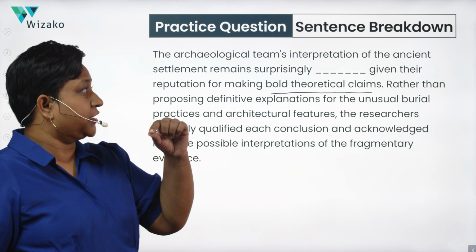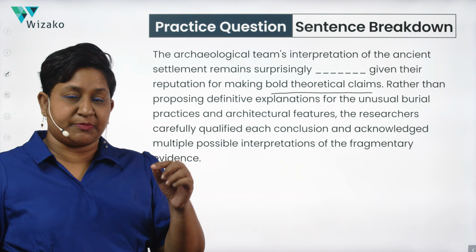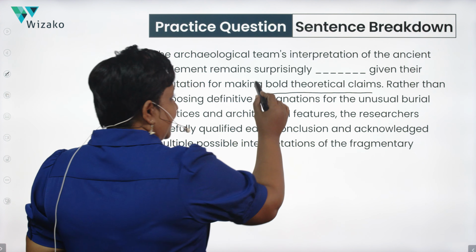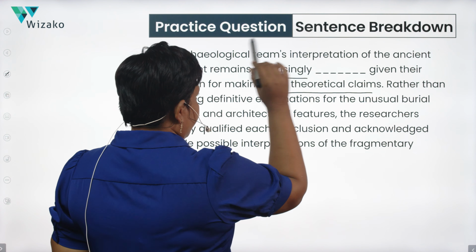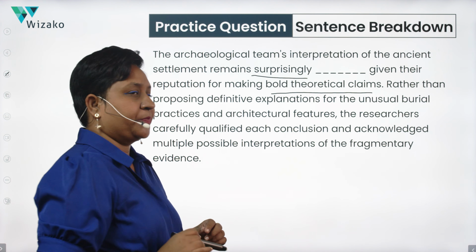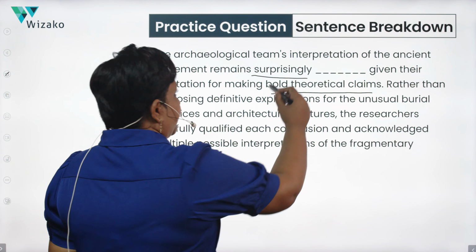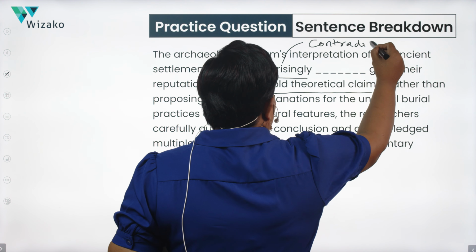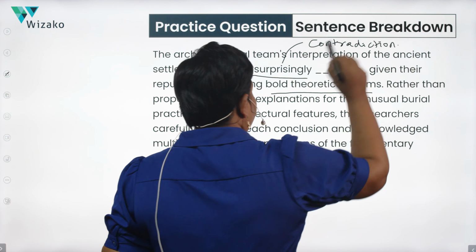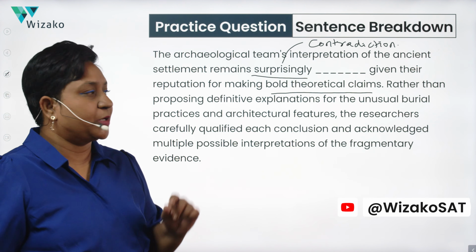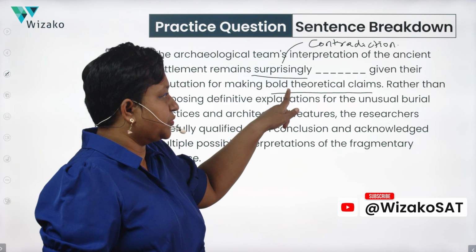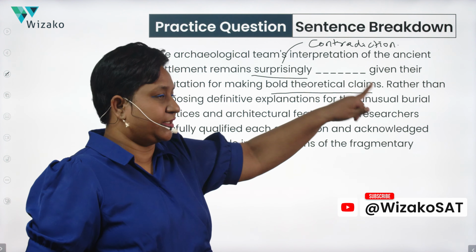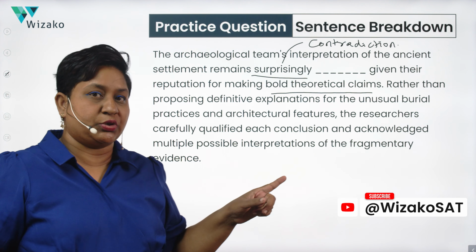But this particular interpretation of this ancient settlement is surprising. Why is it surprising? It is surprising because it is a contradiction to their usual scenario. It is not like their status quo. That is what we are indicating, which means this blank needs to be a contrast to bold theoretical claims. So that's a huge clue there, right?